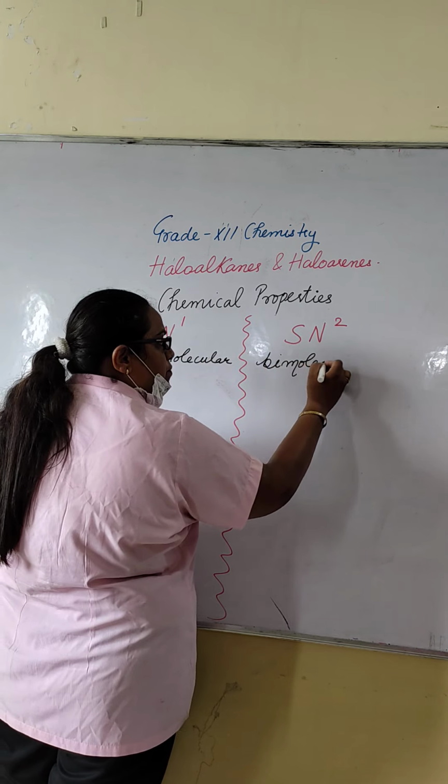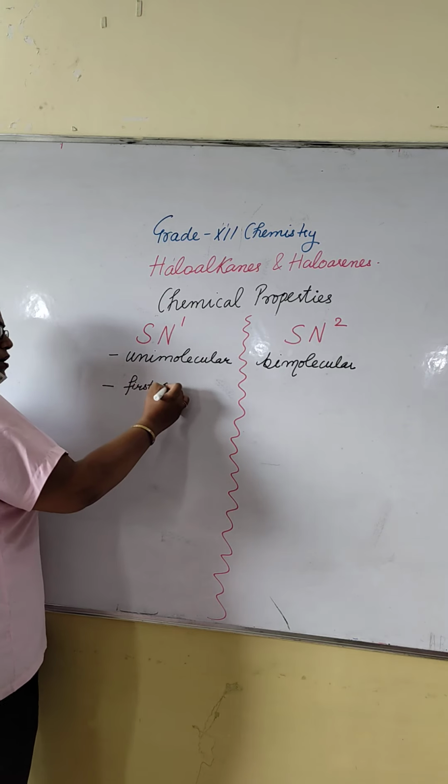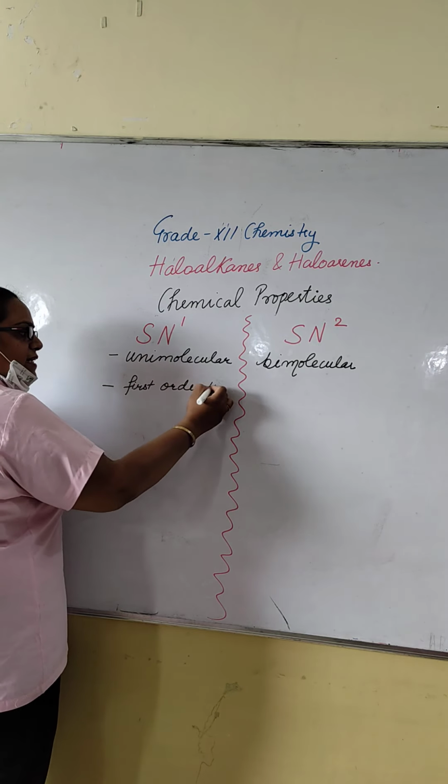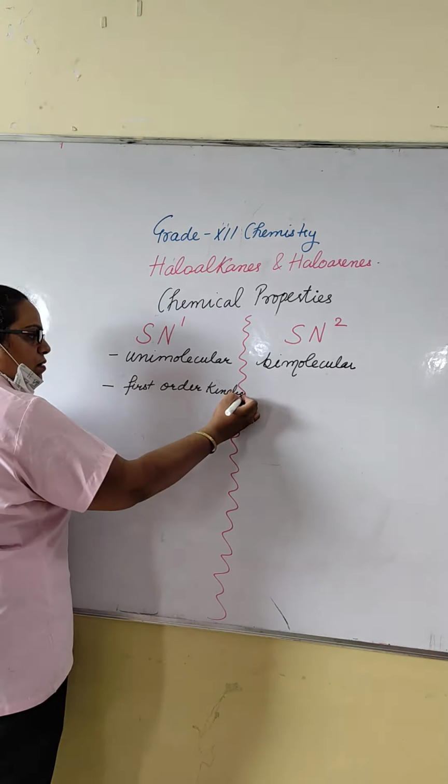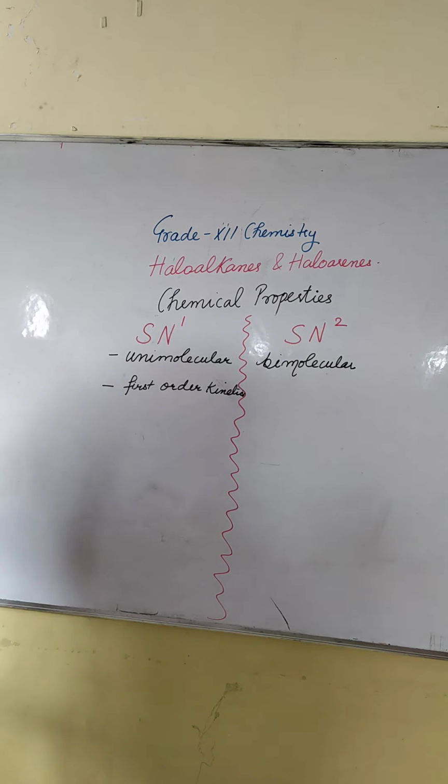What does it mean? SN1 follows first order kinetics, which means it depends on only one reagent. And SN2 follows second order kinetics, which means it depends on two reagents.